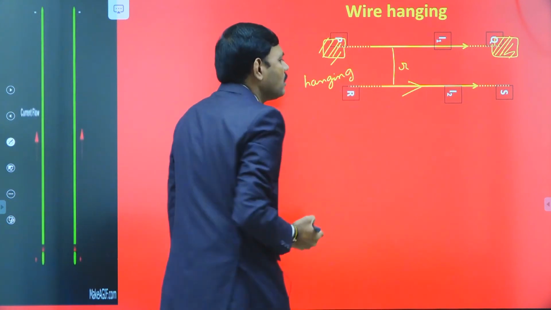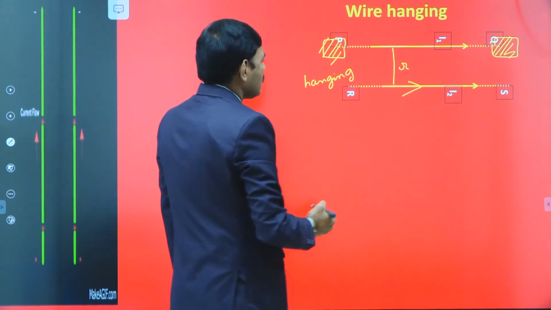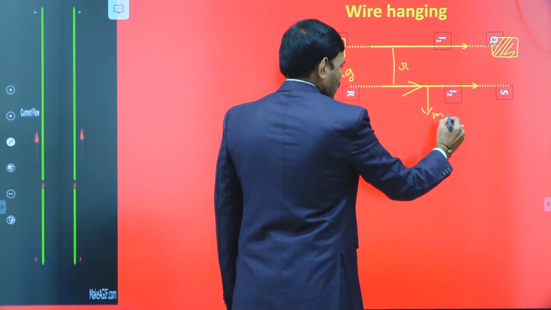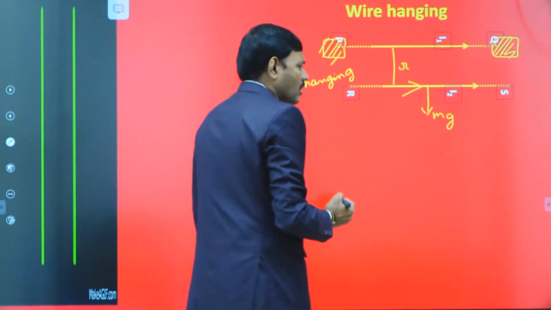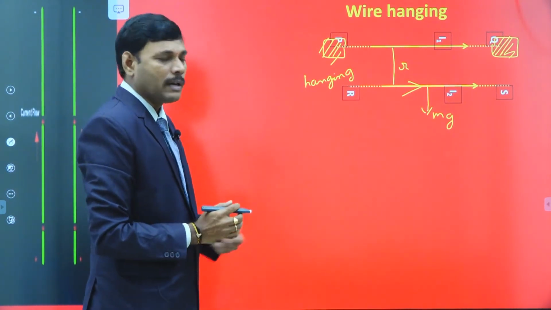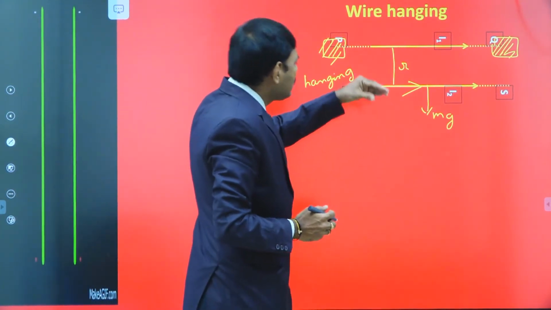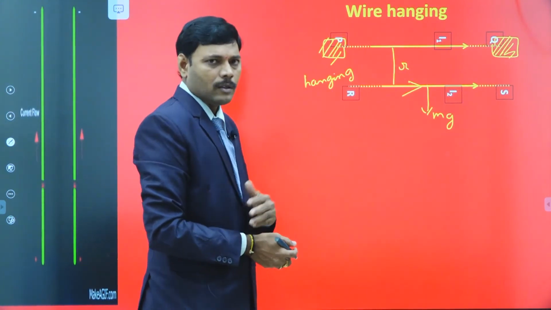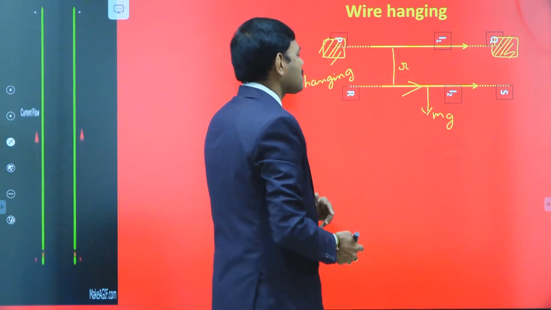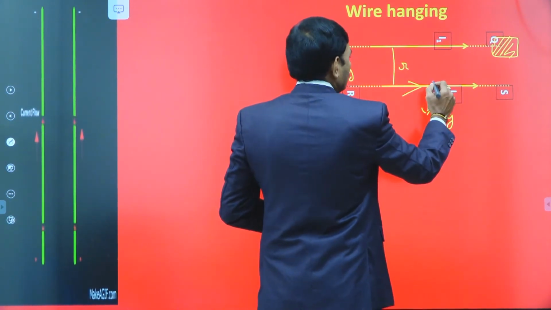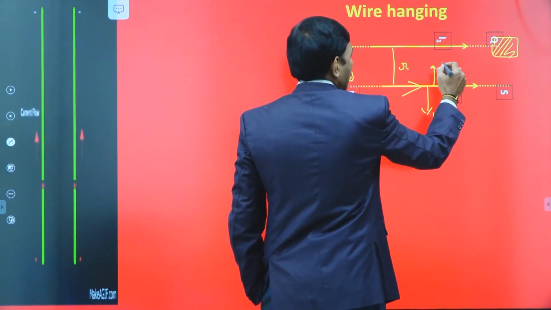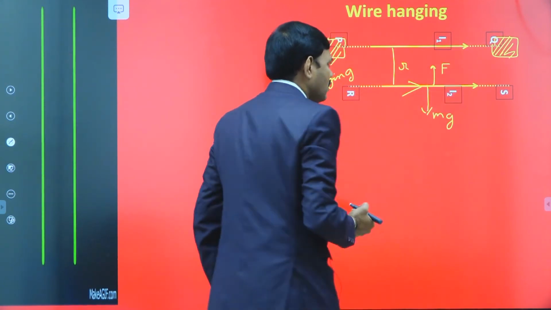How is it possible? Obviously, the hanging wire's weight must act in downward direction. Because of weight, it should fall down, but that is balanced and it continues its hanging. Though weight pulls the wire downward, it's still hanging. To hang this wire, it should be supported by magnetic force between the two wires.